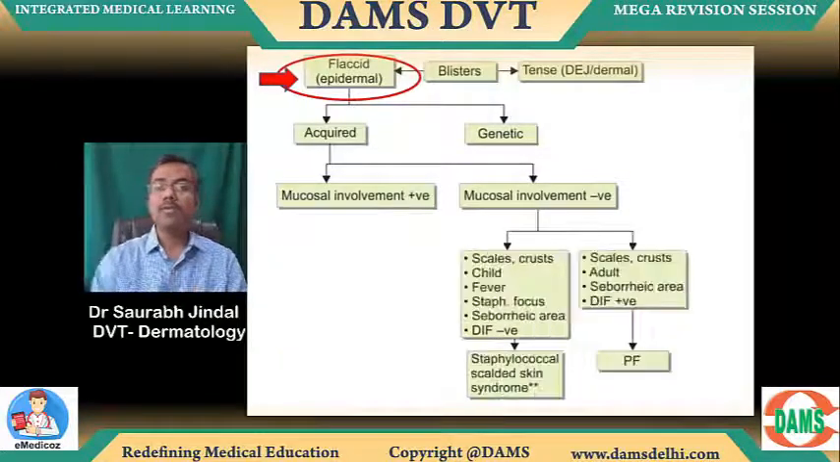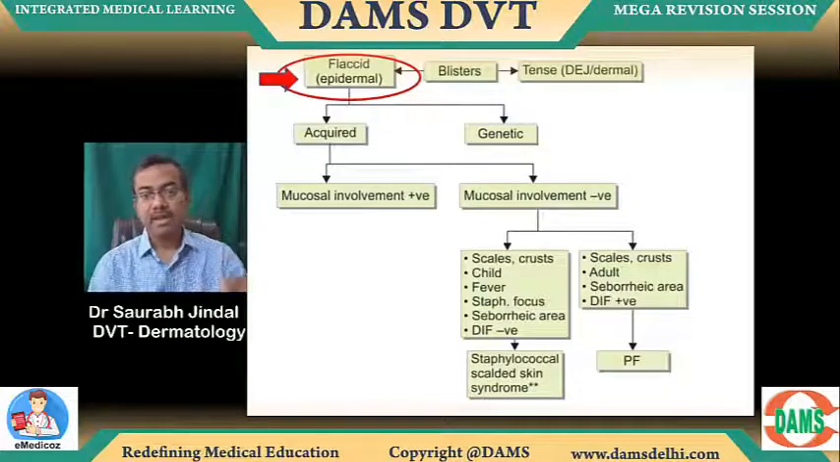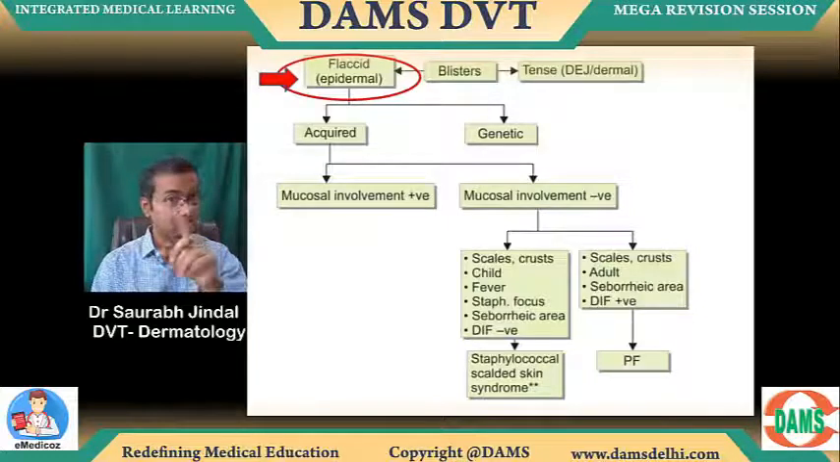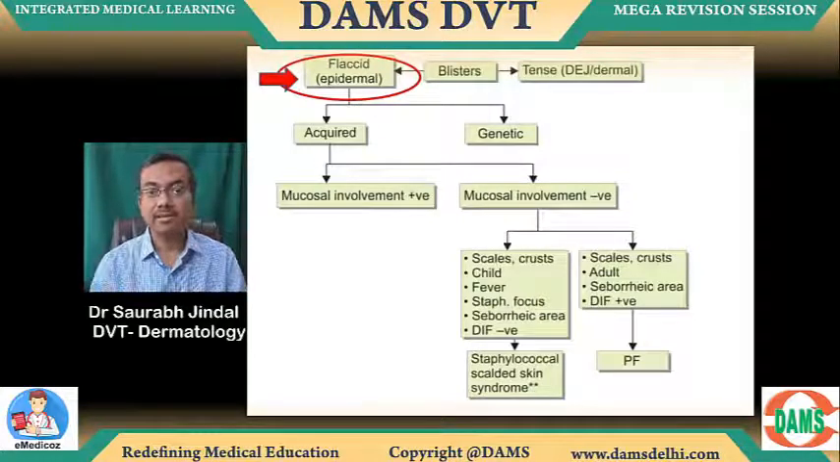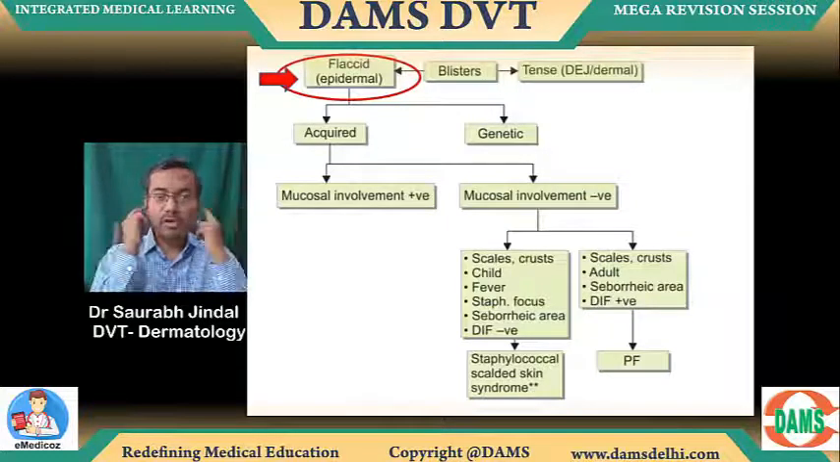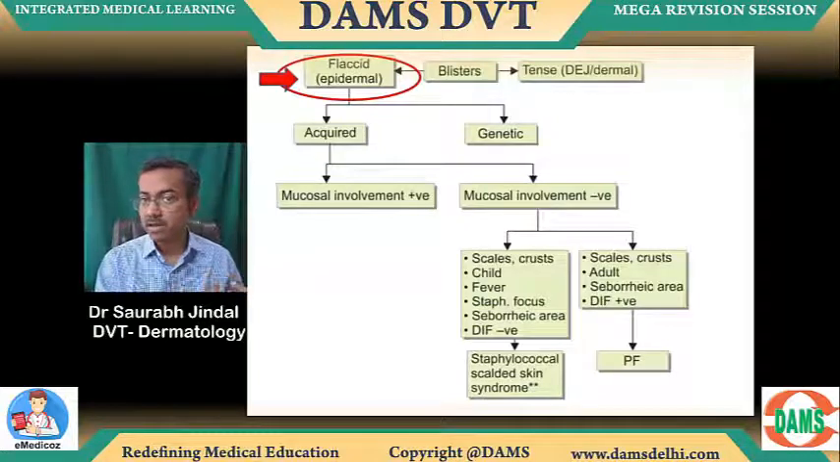Okay, if the mucosal involvement is negative, then two possibilities: staphylococcal scalded skin syndrome and pemphigus foliaceus. In SSSS, there's going to be scale crust. Okay, no blisters, scale crust. Always a child. Always with fever, because it's a child getting it with staph toxemia. So fever, there's some staph focus like otitis media, for example, some boil, some furuncle, seborrheic area involvement, and DIF negative. I'll show you images also.